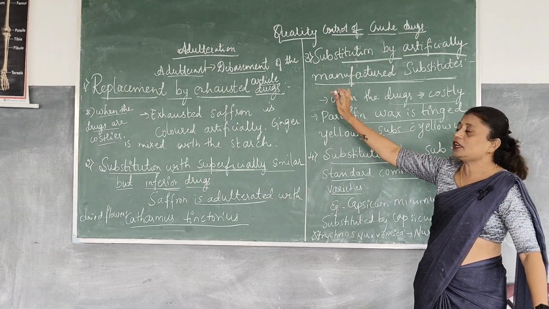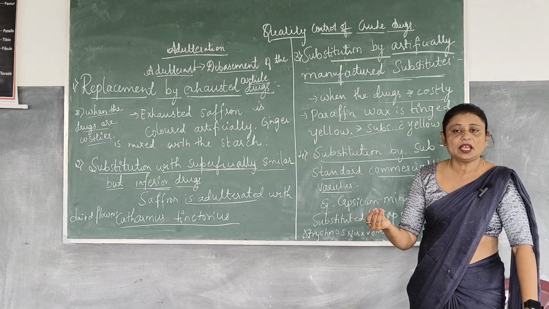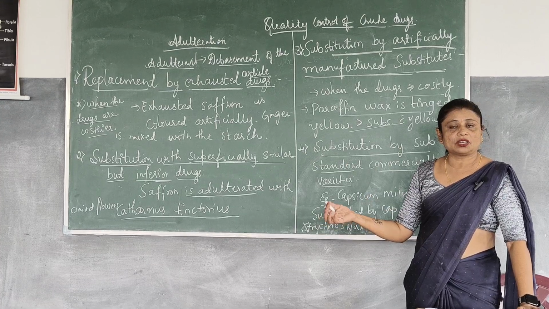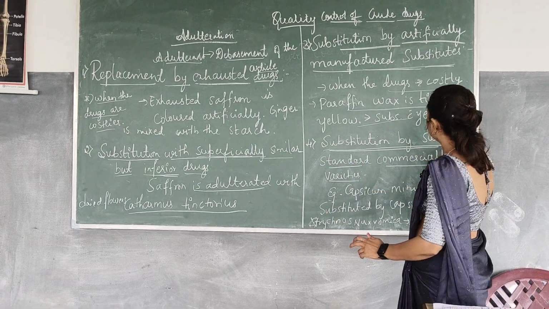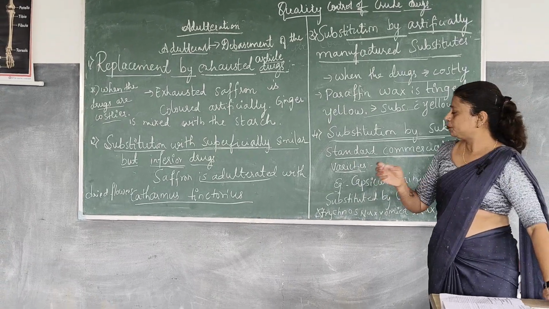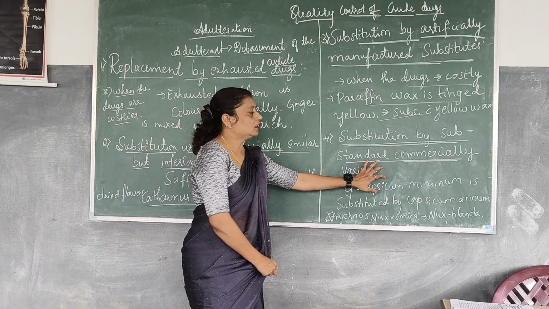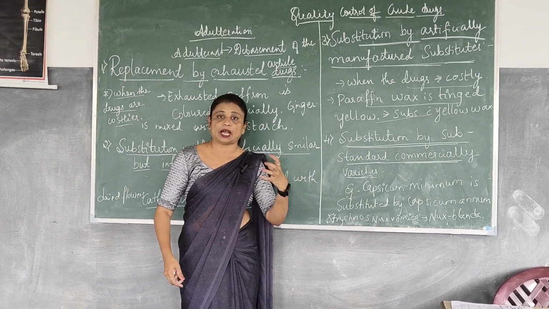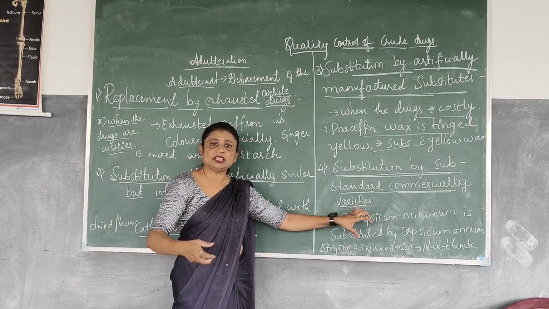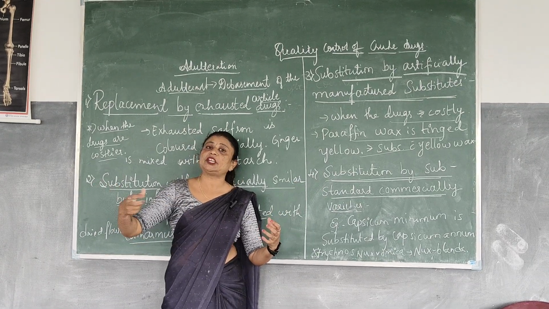And this is done even when the drug is very costly. When the drugs are costlier, the original drug will be mixed with the substandard drug. The next is substitution by substandard commercial varieties. Substitution by substandard commercial varieties is nothing but when the drugs are of high quality and high price, that is, commercially of high cost. In those cases, the original drugs cannot be sent into the market.